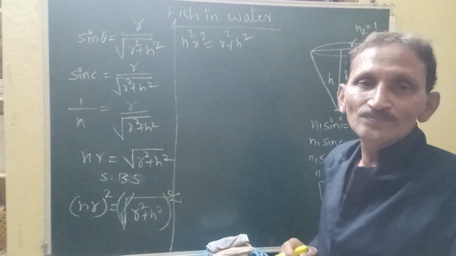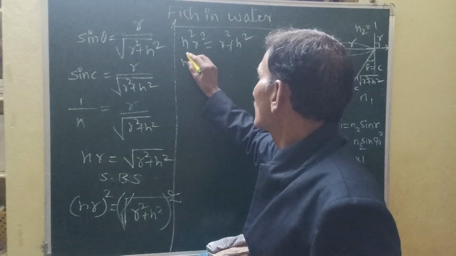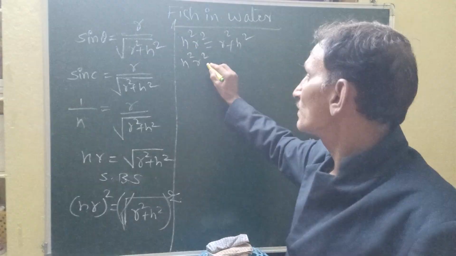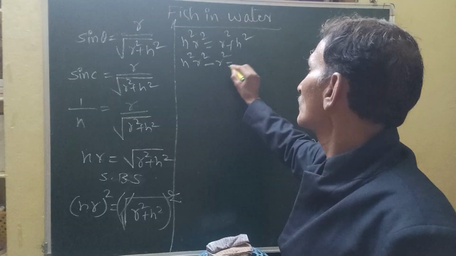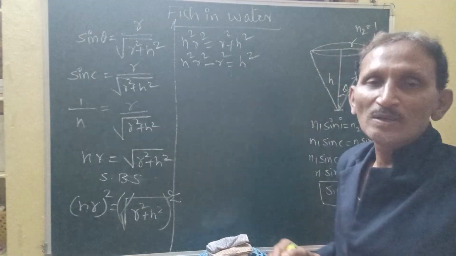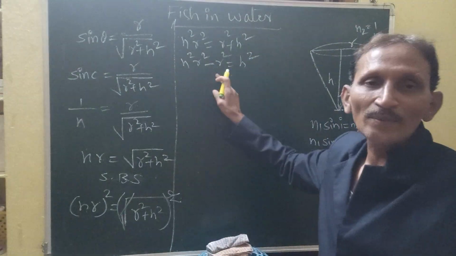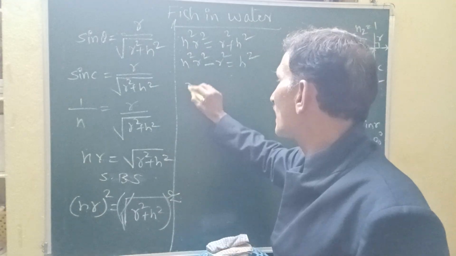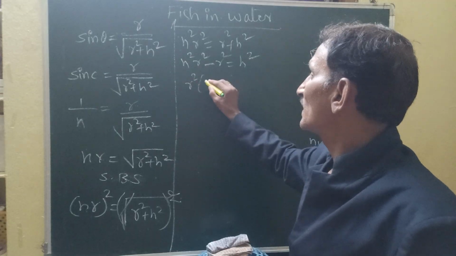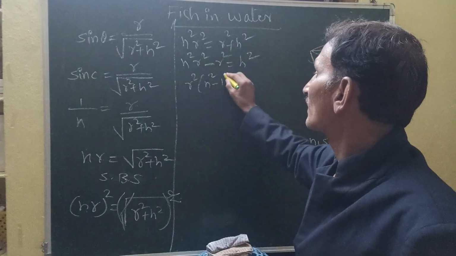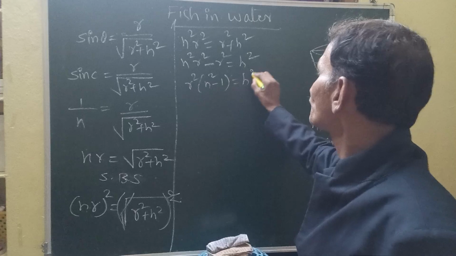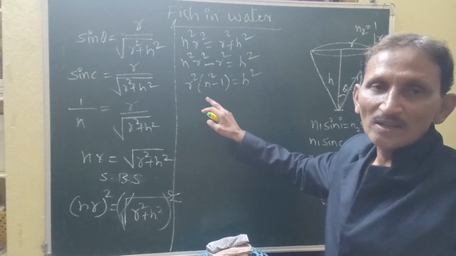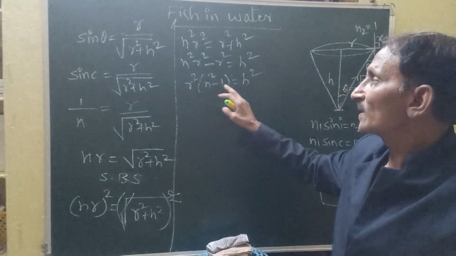Take this r square to this side: n square r square comes to this side as minus r square, and it is equal to h square. Now what is the common term here? The common term is r square. Take r square common, so this becomes r square into n square minus 1 is equal to h square.